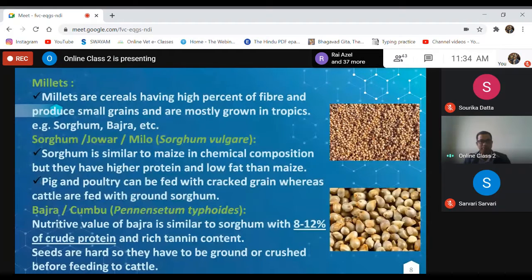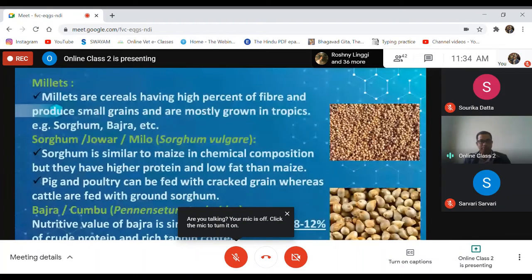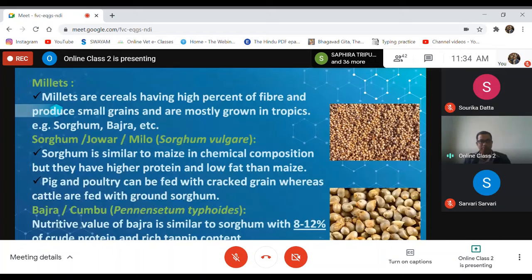If tannin percentage is high, then it may cause digestive problems in animals, or it may make the feed unpalatable, because tannin is bitter in taste, and it is an anti-nutritional factor. So if it is high, in that case, it is better to avoid. However, we can substitute or incorporate it with other cereals. Seeds are hard, so they have to be ground or crushed before feeding to the animals.